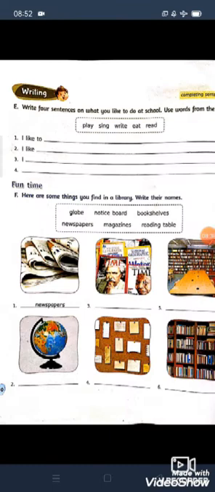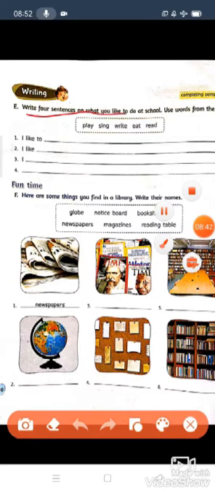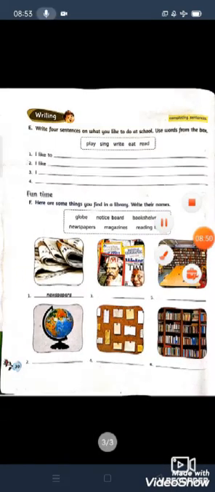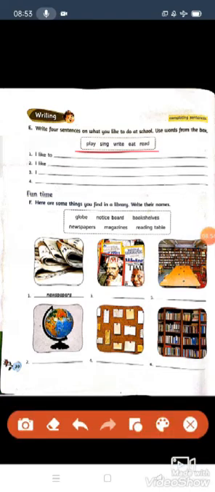Okay, look at here, children. Write 4 sentences on what you like to do at school. Use words from the box. Okay, so let us start, children. We will make sentences with the help of these given words.